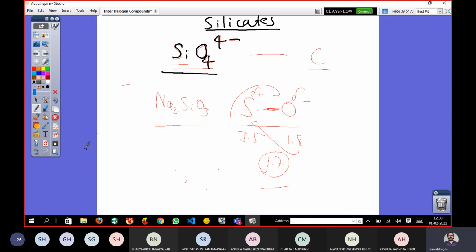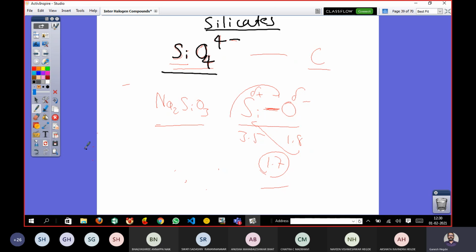Otherwise, these glassy materials, whose major ingredient is sand or silicate, are highly stable. The silicon-oxygen bond is written there. It is a very strong bond, even though it is a covalent bond. The silicon-oxygen bond is said to be covalent, but still it has some ionic character as well.